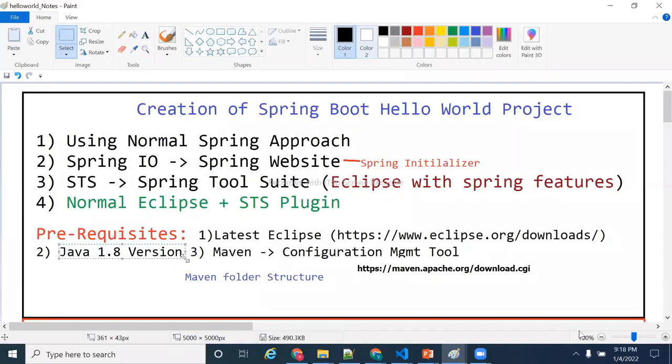Everyone knows, no need to teach, right, how to install Java 8? Do I need to teach how to install Java 8? I hope, please don't ask me. I hope everyone is aware of it, because it's an advanced Java course. Okay, so please install Java 8, and the latest Eclipse also we need to install. Then we need to install Maven. The third point is Maven.